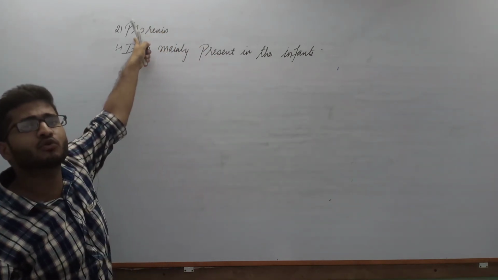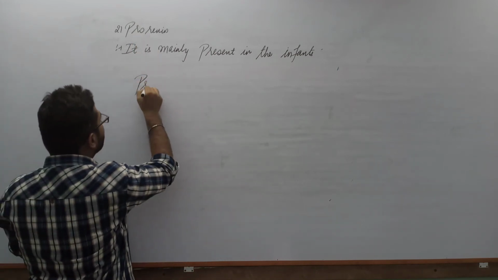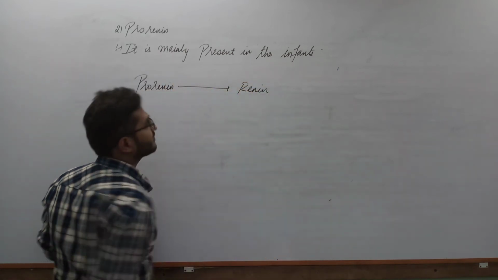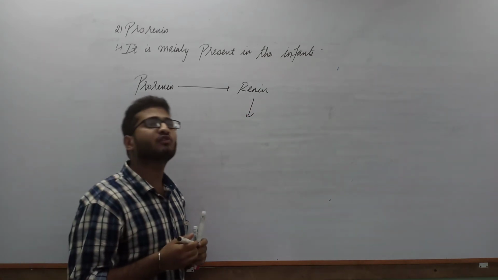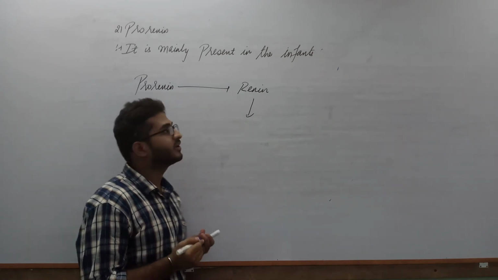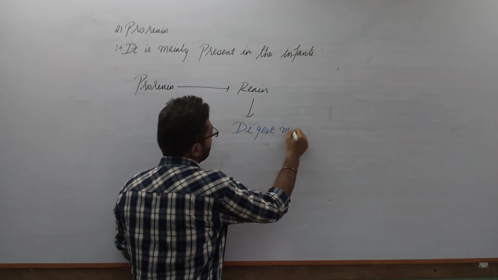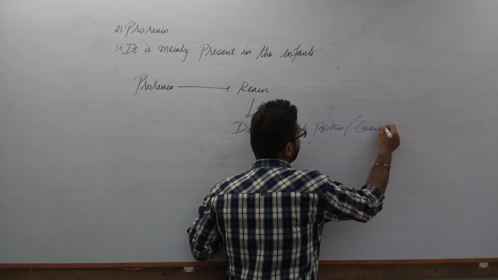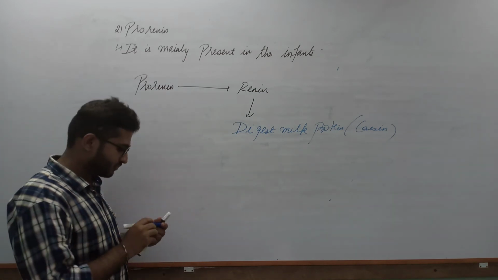Why am I using the word pro? Because it is the inactive form of the enzyme. So prorenin is converted into renin, and renin is again a proteolytic enzyme. And what is the role of renin? It will digest milk protein, and the name of the milk protein is casein. Clear? So this is the role of prorenin in gastric juice.